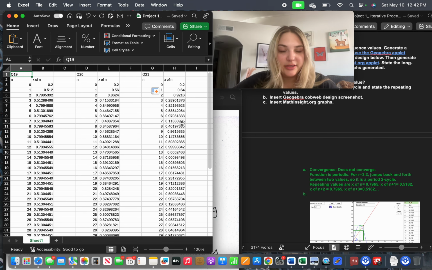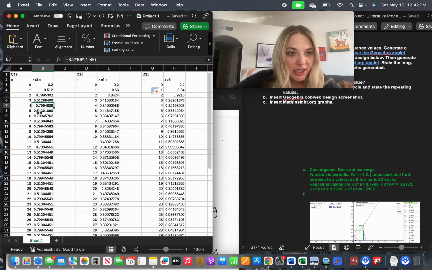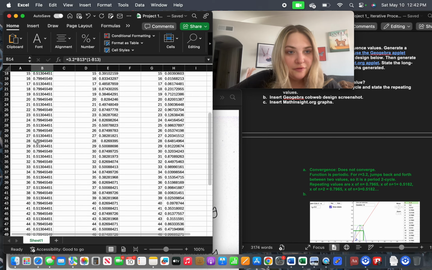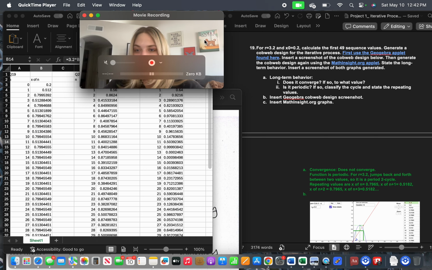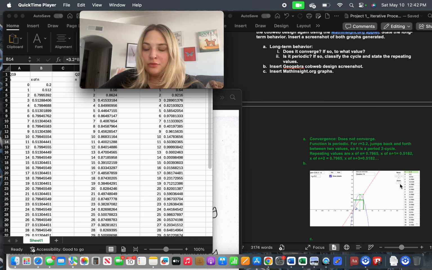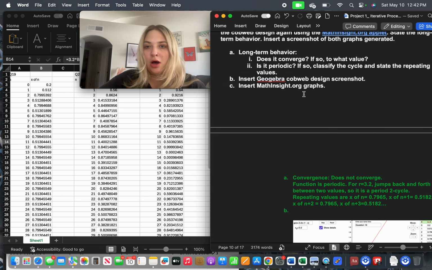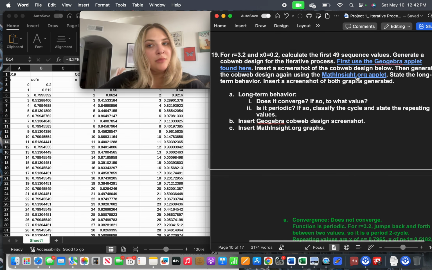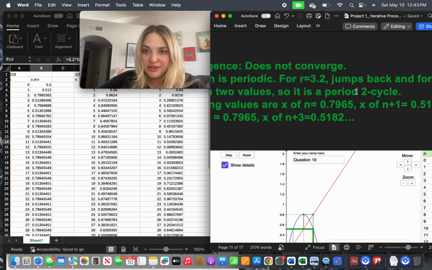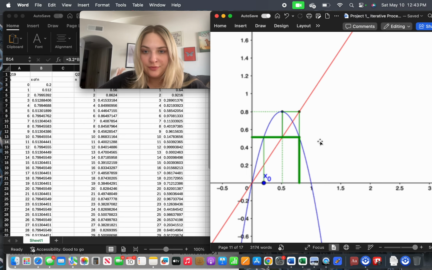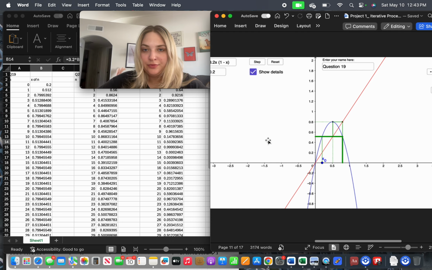We plug this into our table here. So as we can see, we get some repeating values that are similar. They're not exactly the same, but they are similar. We go all the way down to 49. This is question 19 here. So we're going to go back over here, and upon plugging into our GeoGebra and our Math Insights, we see there's no convergence.